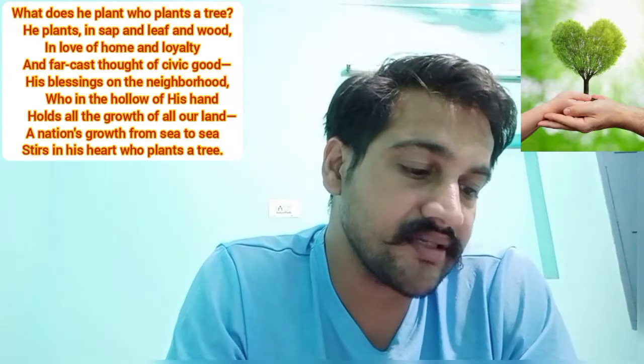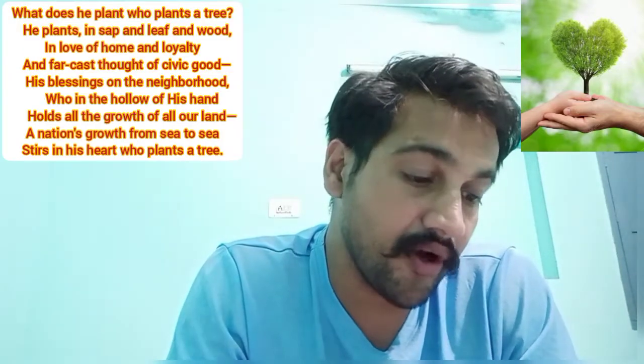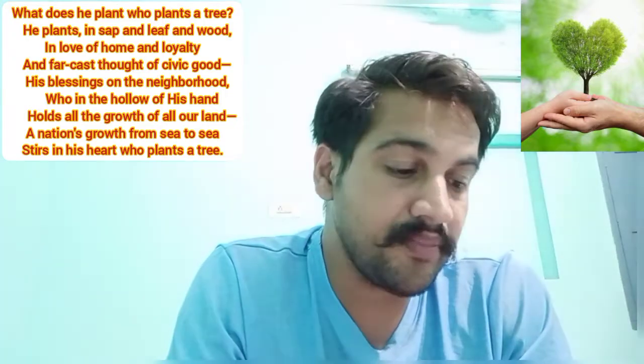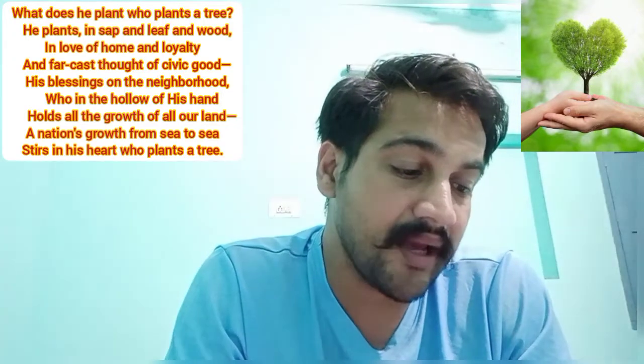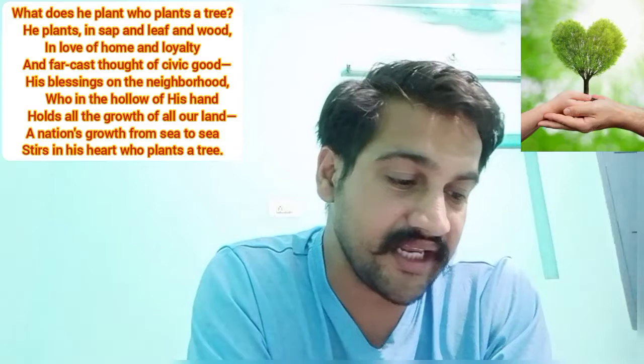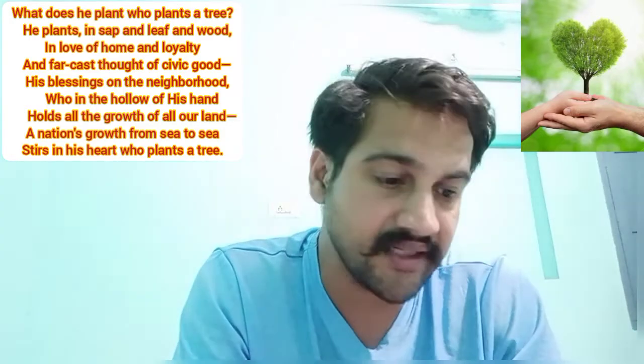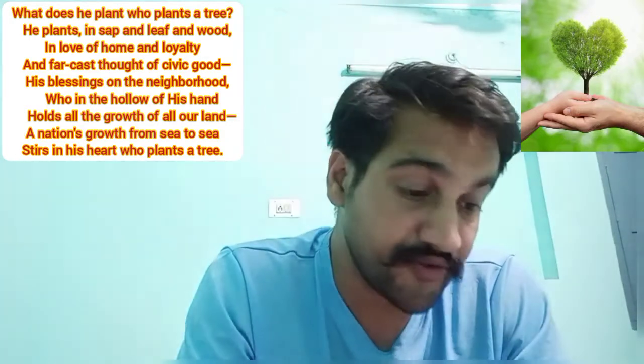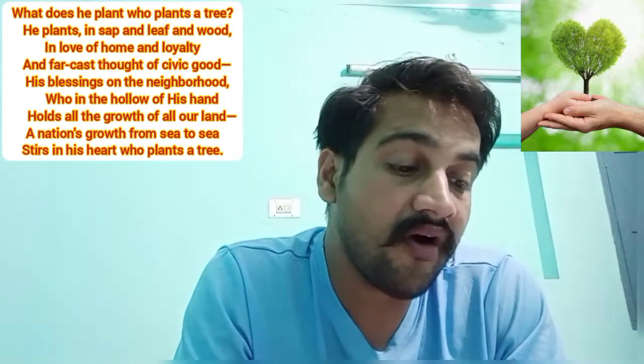Okay, now the third stanza, it starts with again the question, all of you know that. "What does he plant who plants a tree? He plants in sap and leaf and wood." That means he's planting in the form of the sap and the leaf and the wood. All of the three are the part of the tree. "In home"